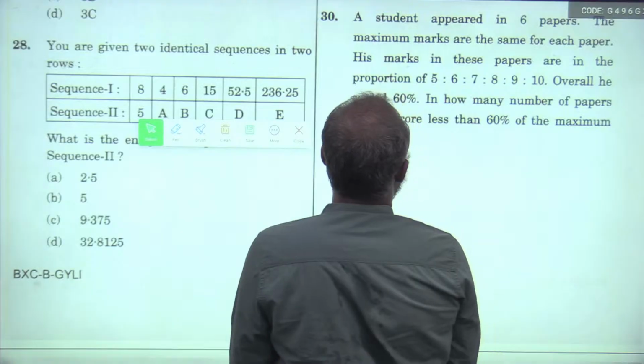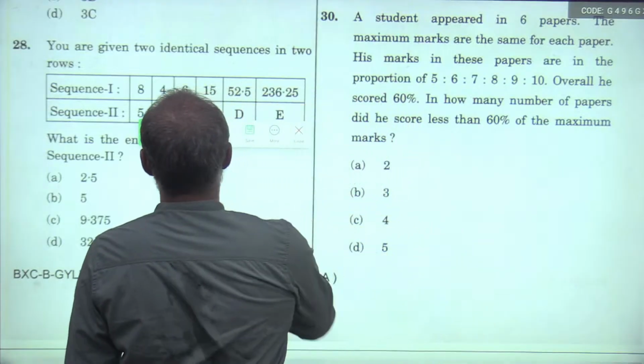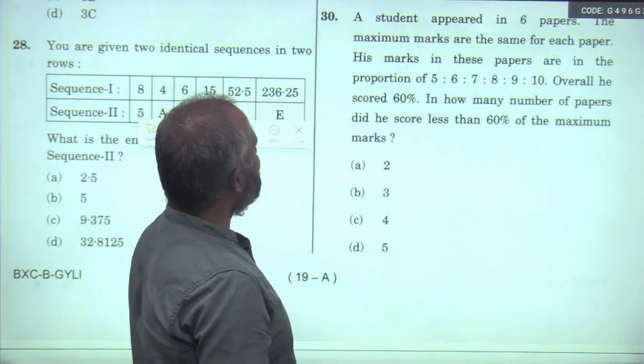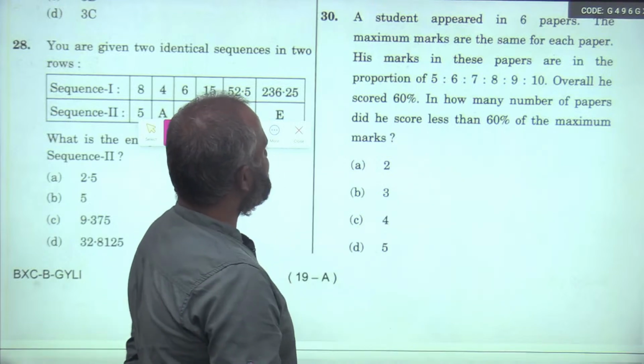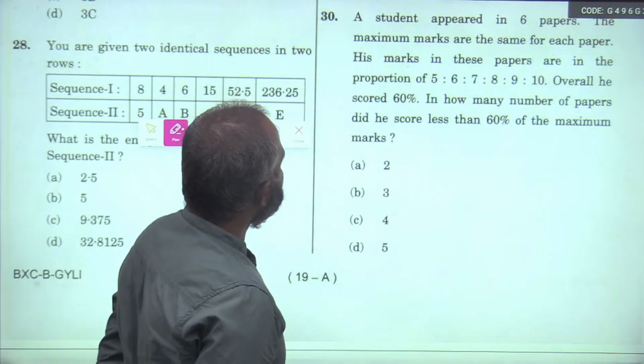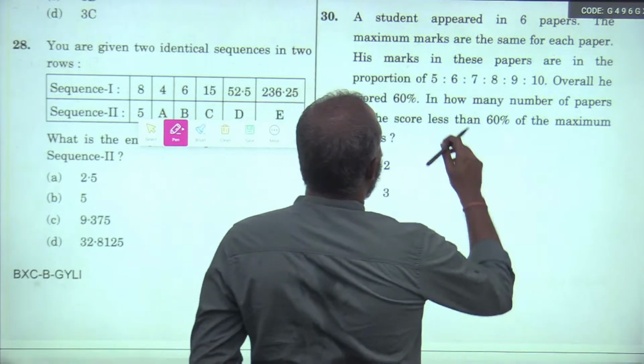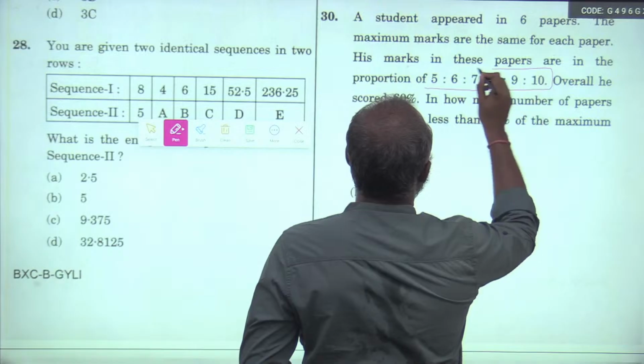Next one. Oh, beautiful one. So a student appeared in 6 papers. The maximum marks are the same for each paper. His marks in these papers are in proportion of 5:6:7:8:9:10.